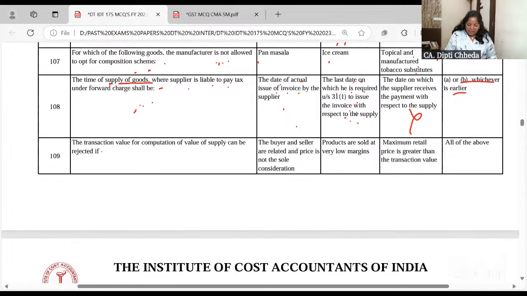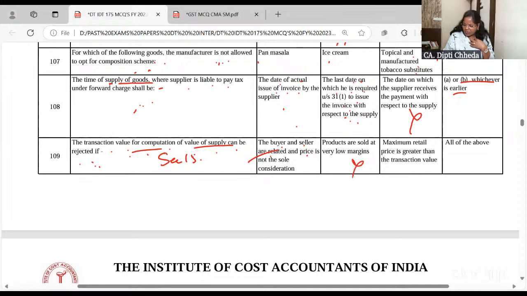Right. Transaction value for computation of value of supply can be rejected. Transaction value, that is, as per section 15, the value of supply will be rejected if buyer and seller are related. It's not arm's length. Buyer and seller are related and price is not the sole consideration.